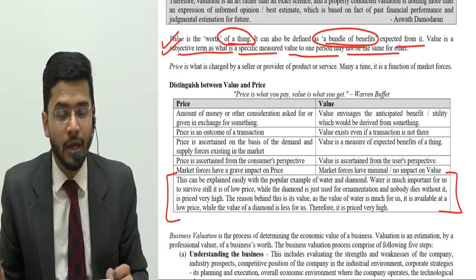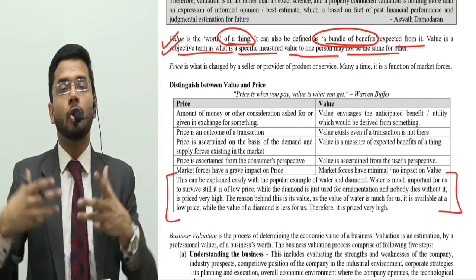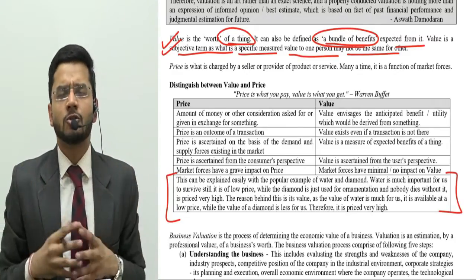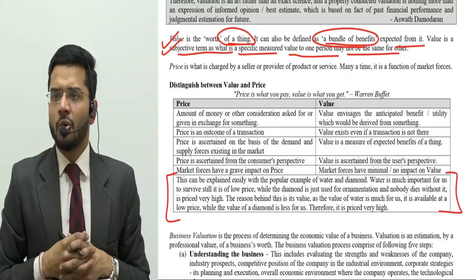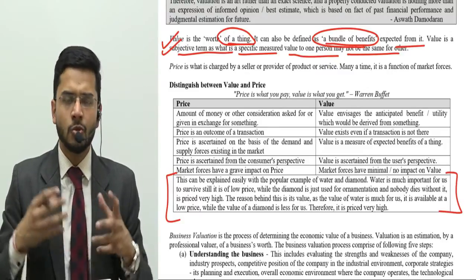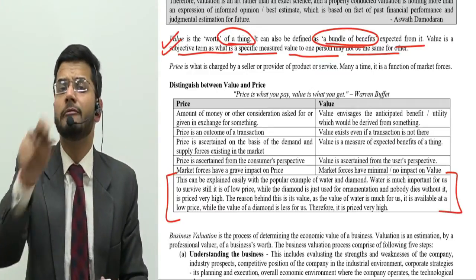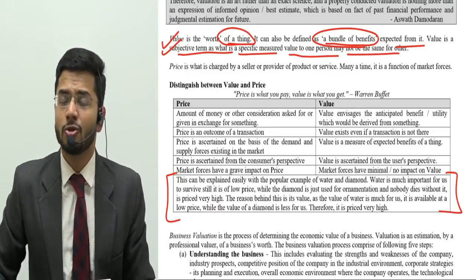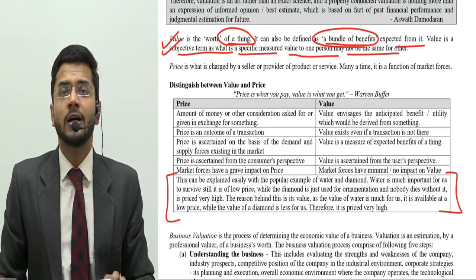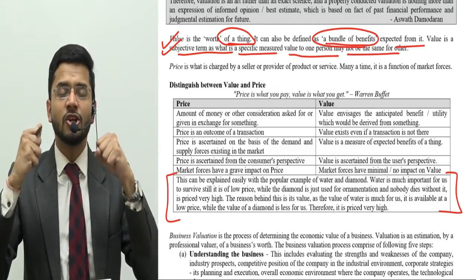I'll give you an example. There is a place called Kota. Kota is famous for its coaching institutes for engineering. A coaching institute which wants to purchase a property in Kota might be ready to pay a premium for that property, because coaching institutes know that Kota attracts a lot of engineering students.